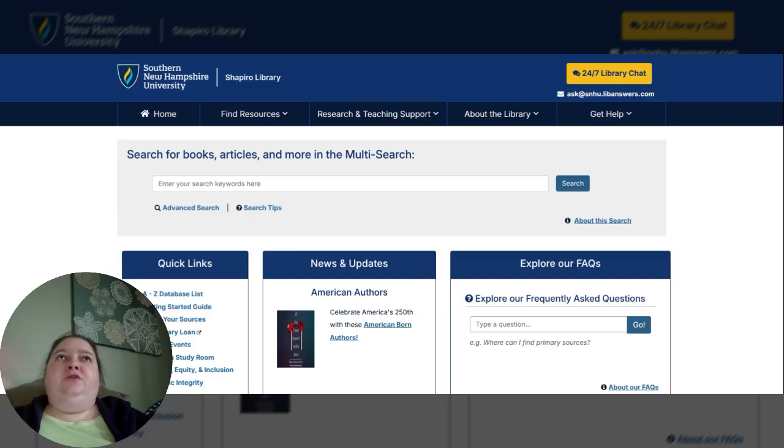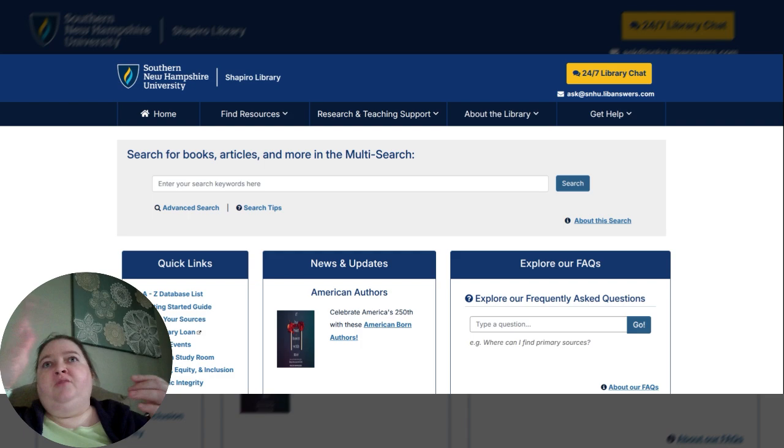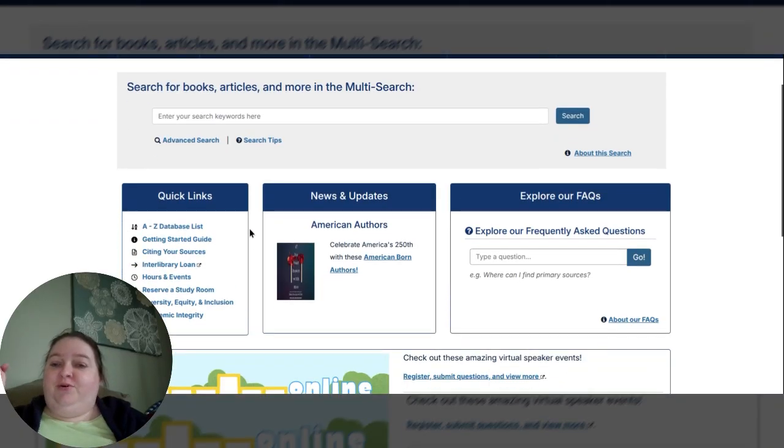Why, if we have such great resources at EBSCO, do we also need to look at any other vendor? Because different vendors have access to different resources. Maybe EBSCO is looking at Journal of Pet Ownership from 1995 to 2005, but GALE has it from 2003 to current. You just don't know what they have and what they have access to. It's always fun. One of the best parts about being a librarian is trying to figure out who has what access to what. So to find the GALE databases, we're going to the A to Z link right here.